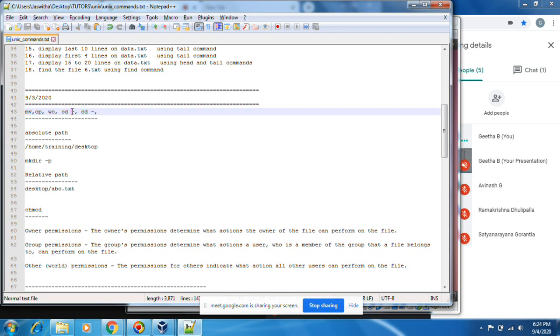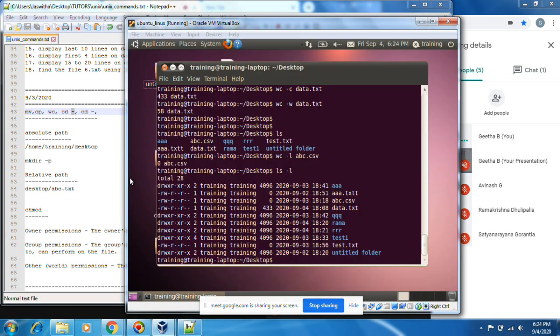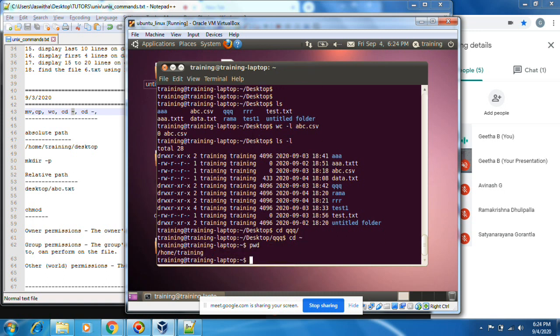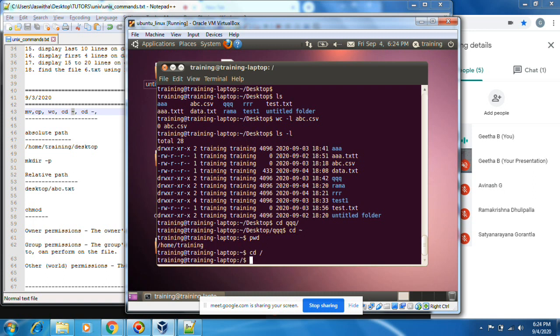And then cd tilde. Tilde means home directory. Wherever you are, you see qqq.txt. I am in this folder. I have navigated into this folder. If I want to go to my home folder, there is a shortcut. You can use cd tilde. This is my home folder, home training, my home folder. Okay, and if you are anywhere in the terminal and want to go to the home folder, you do it like this.